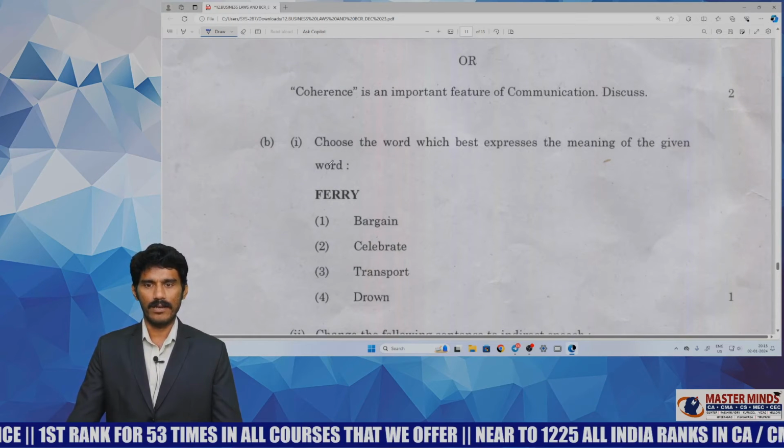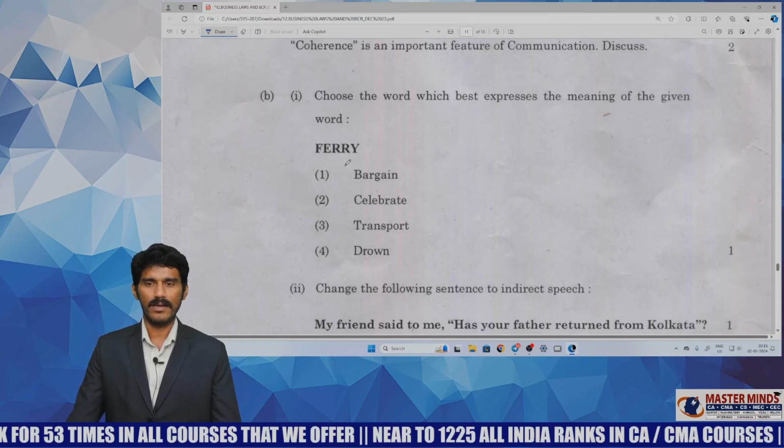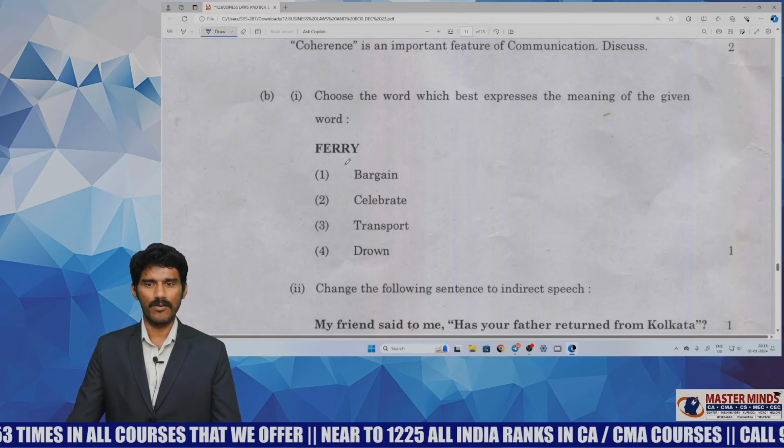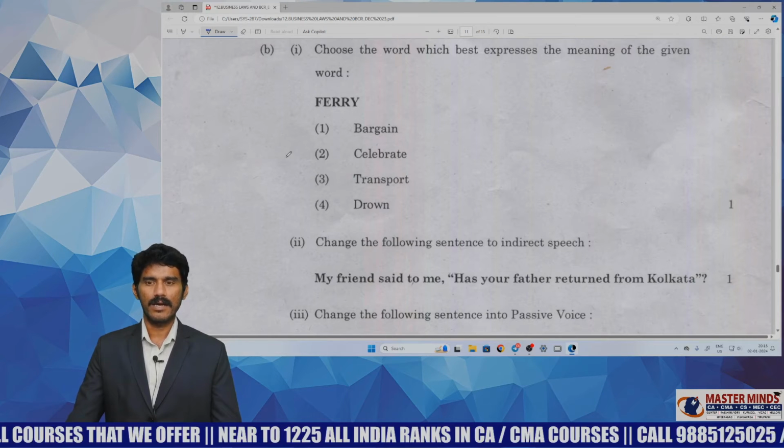Next, 9B1 is a synonym based question, ferry. It has not been covered in our material, so that's why it can be considered above medium level.